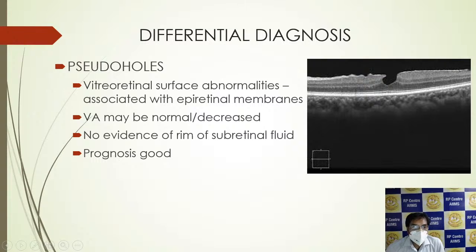The differential diagnosis is pseudo holes. In pseudo holes there is no tissue defect. Here we can see this is the ERM. Centripetal contraction of the ERM results in pseudo hole formation, but there is no tissue defect as such. Vision may be normal or decreased. There is no evidence of any retinal fluid, and the prognosis is good.